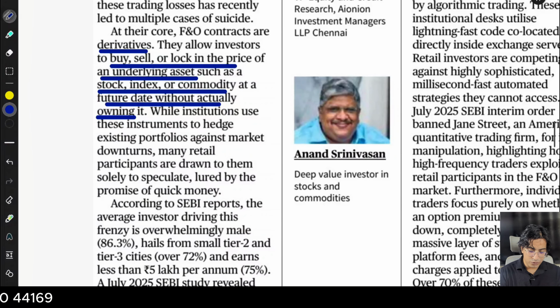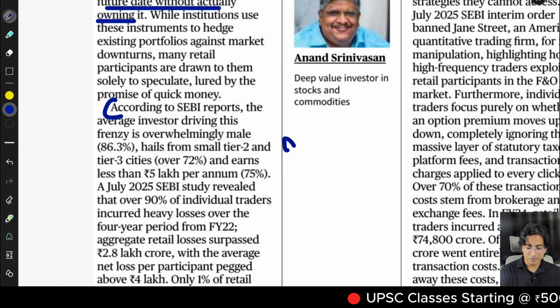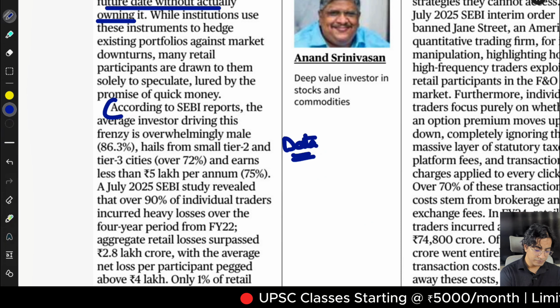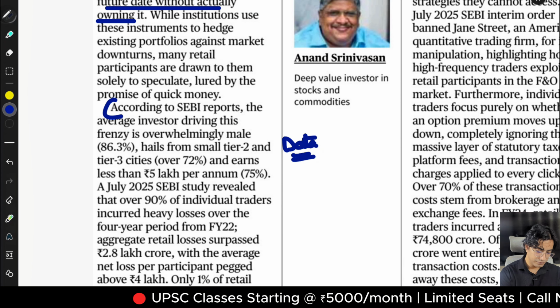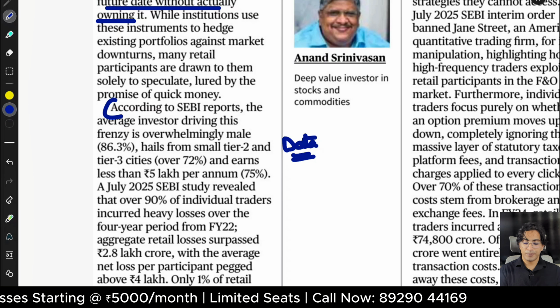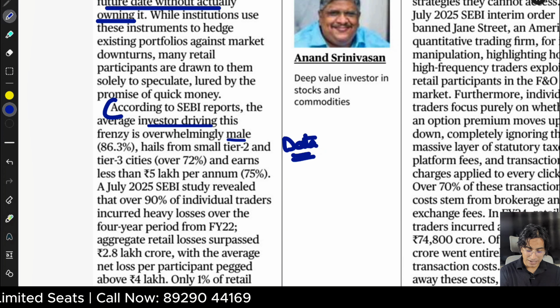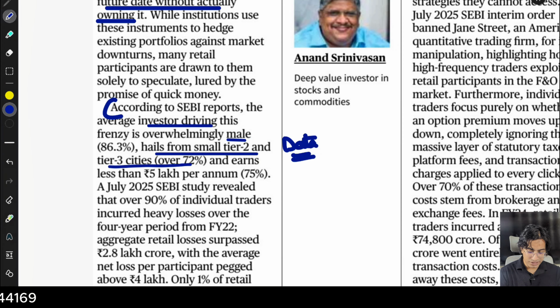While institutions use these instruments to hedge existing portfolios against market downturn, many retail participants are drawn to them solely to speculate. Now here, the most important data has been provided. Let's see. According to the SEBI report, the average investor driving this frenzy is overwhelmingly male, 86% male, hails from small tier 2 and tier 3 cities, earns less than 5 lakh per month.